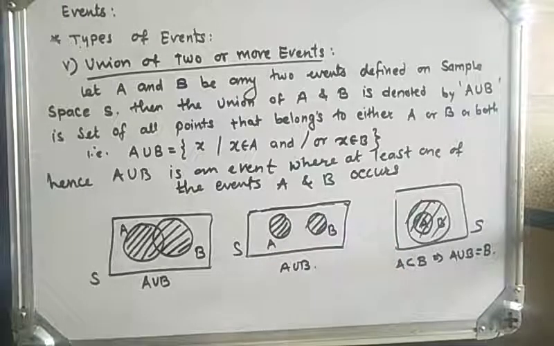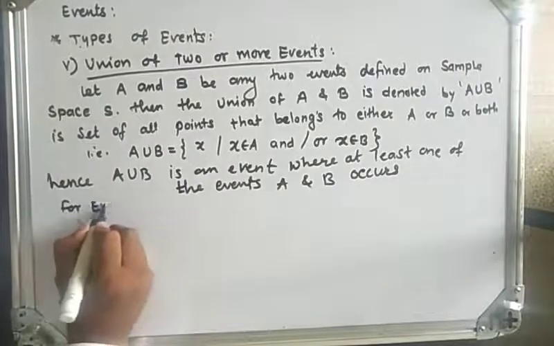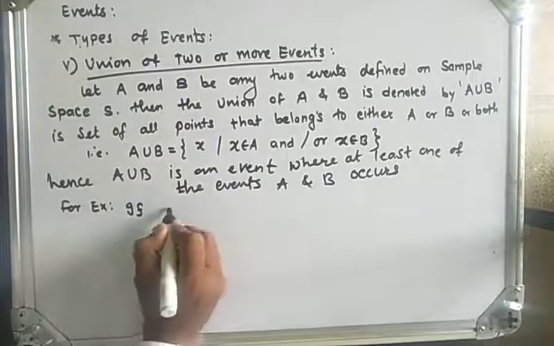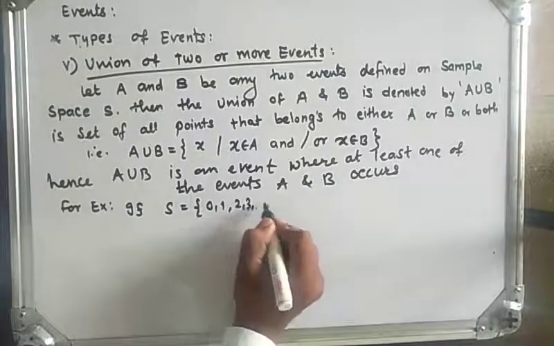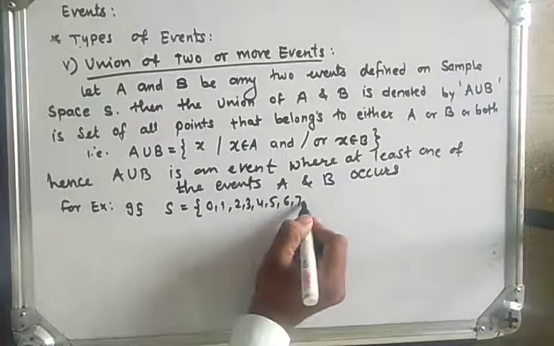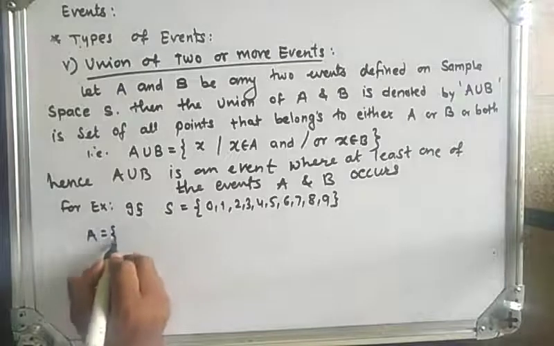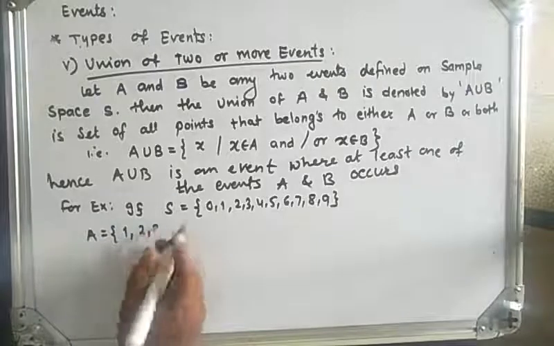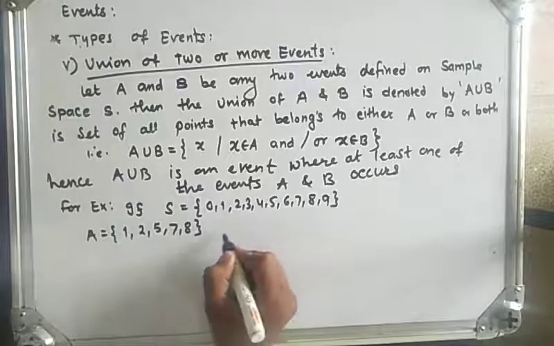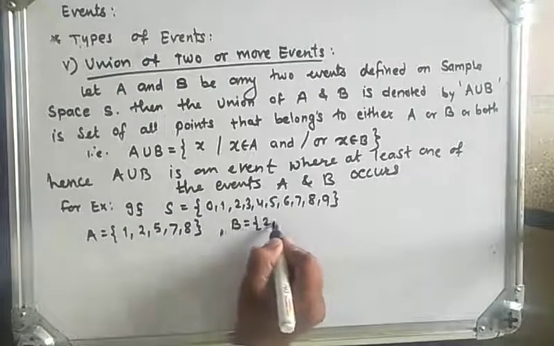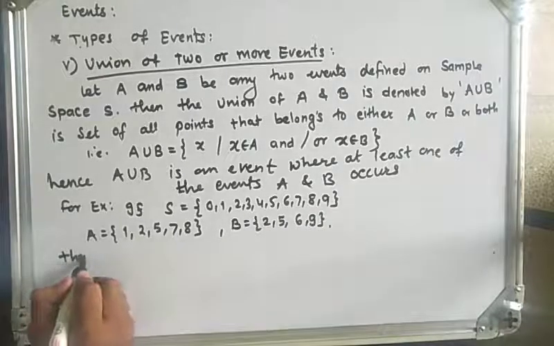Now let's see the examples. For example, if S is the sample space defined by 0, 1, 2, 3, 4, 5, 6, 7, 8, 9, and A is the event given by 1, 2, 5, 7, 8, and B is the event given by 2, 5, 6, 9. Then what will be A union B?